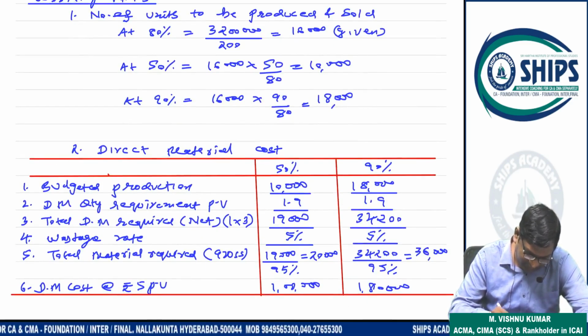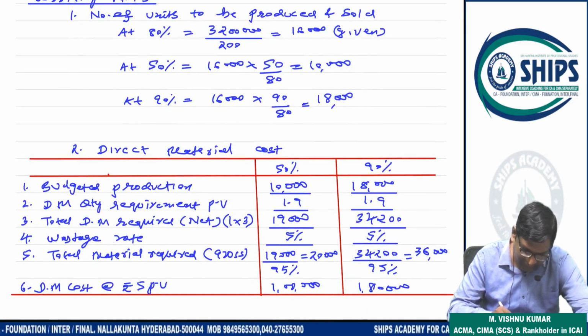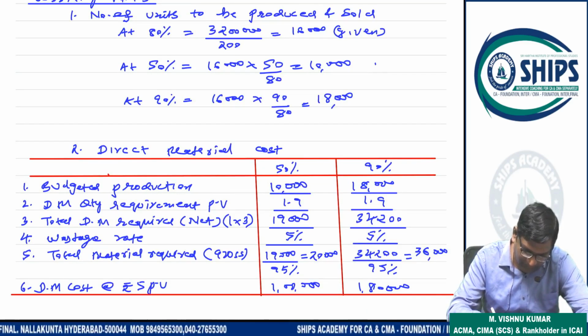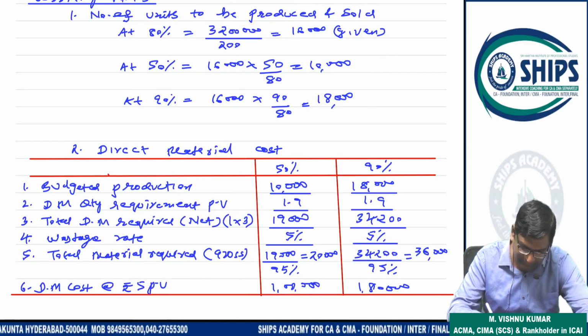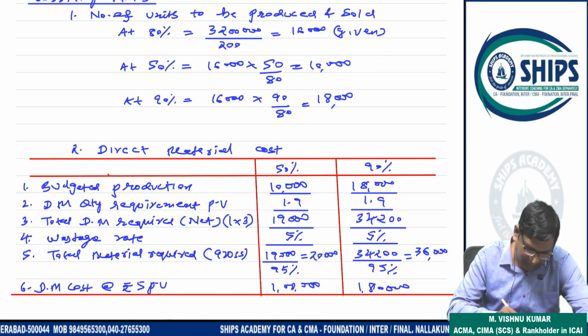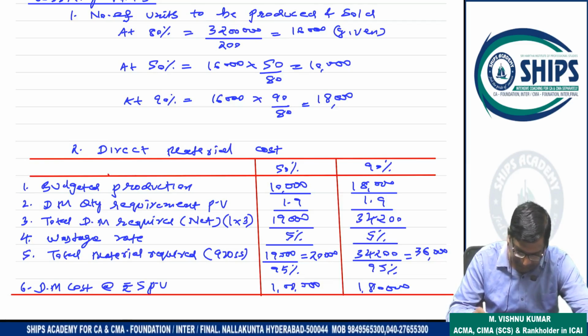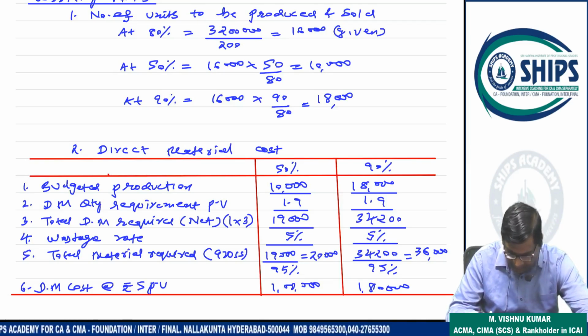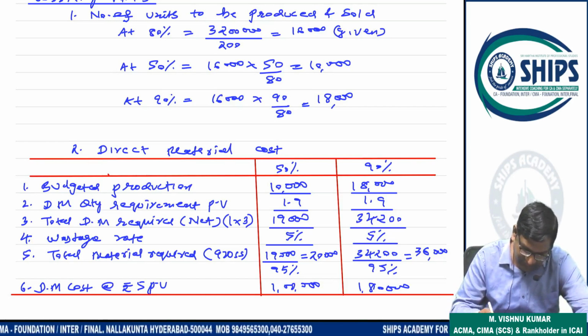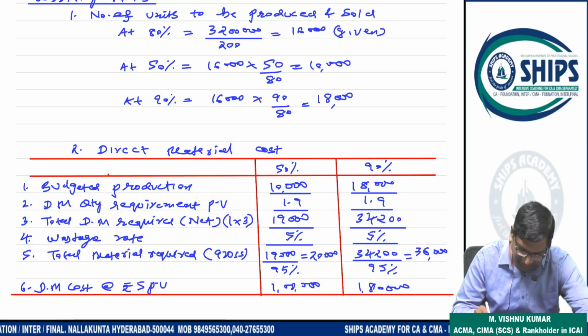Now direct material cost. First I am calculating direct material cost. Budgeted production is how much? For 50%, 10,000. For 90%, 18,000. Direct material quantity required for every 1 unit is 1.9. So 10,000 into 1.9 is 19,000, and 18,000 into 1.9 is 34,200. So 19,000 and 34,200 is the total quantity of direct material required.